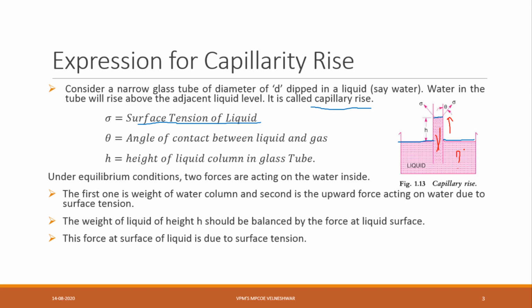Now, the weight of liquid of height h should be balanced by the force at the liquid surface. Means how much height there is should be balanced by that force. Now, the force at the liquid surface is due to surface tension, which we have seen in our previous lecture also.